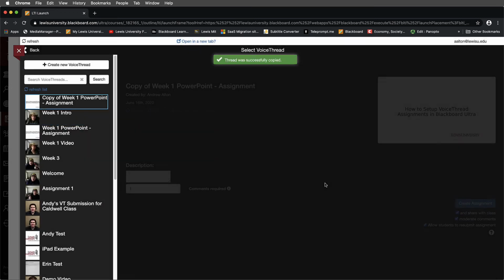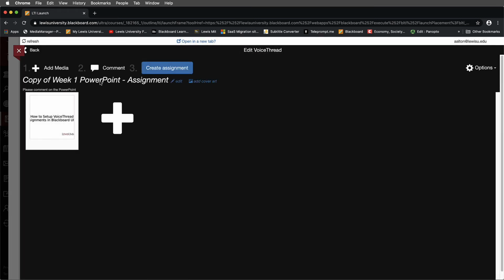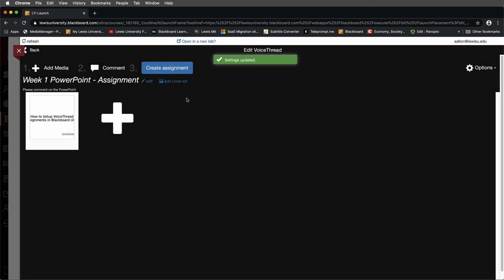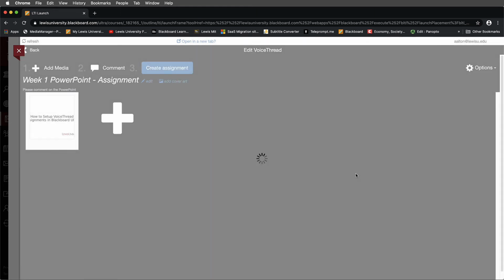Now I'll select copy on this, and if I want to change that title, which I should probably do, notice it says copy. I'm going to change this out, and I'm going to select save. And now we'll go ahead and create the assignment. I'll launch or deploy the assignment by selecting Create Assignment.